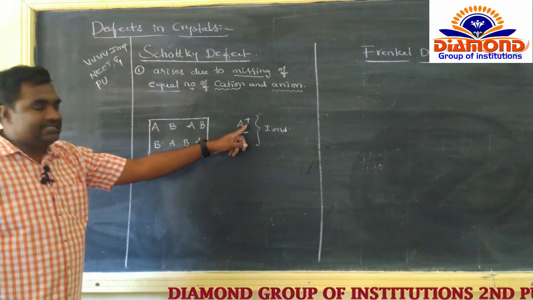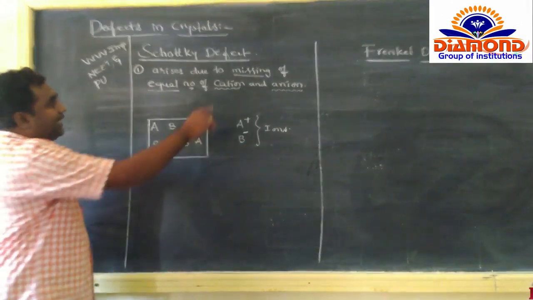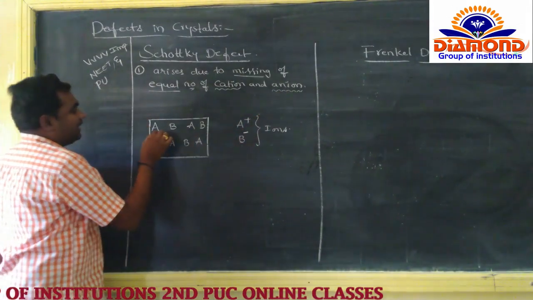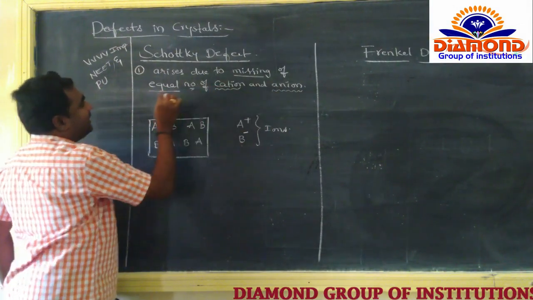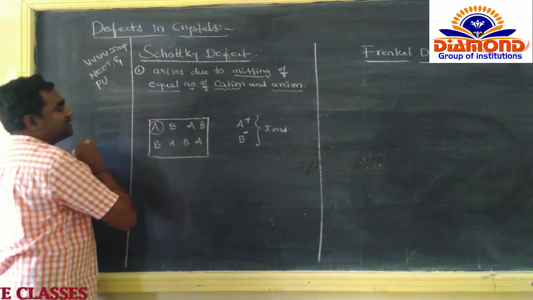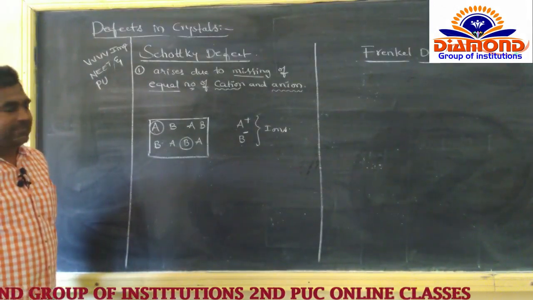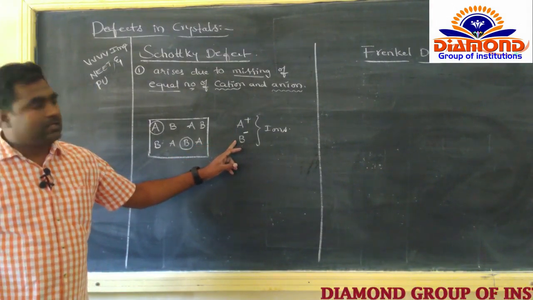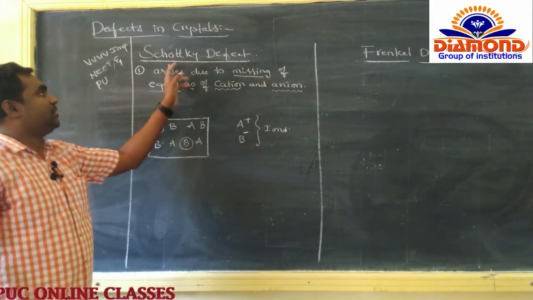So A plus belongs to the cation and B minus belongs to the anion. Here the cation and anion are missing in equal number. Suppose A is missing from the crystal lattice, then obviously B is also missed. One cation missing, one anion missing. Two cations missing, two anions missing. Then we can get a Schottky defect.